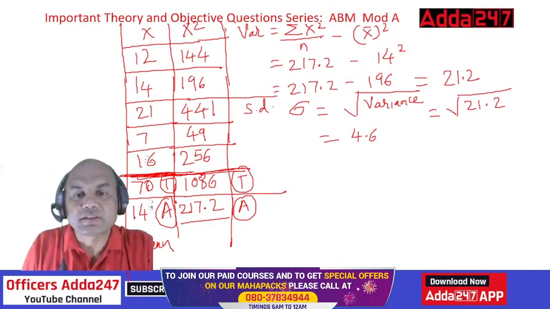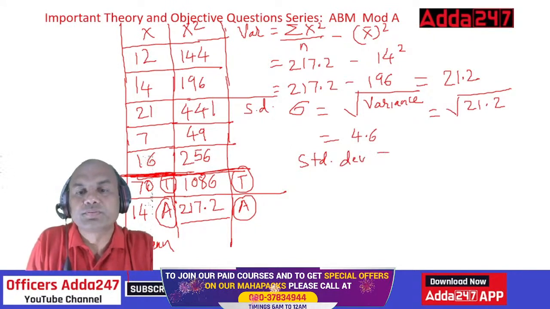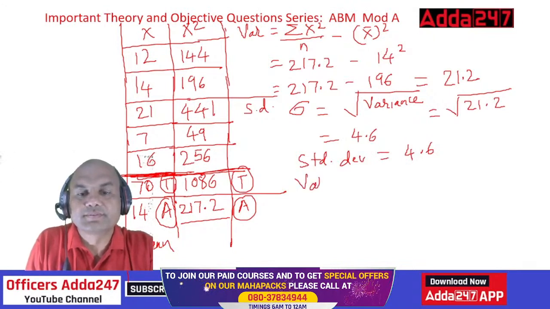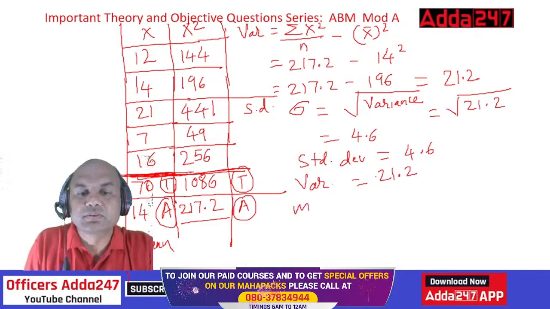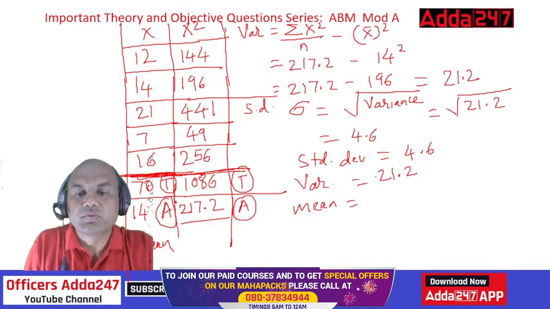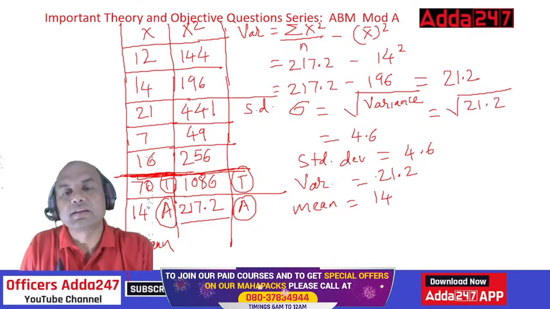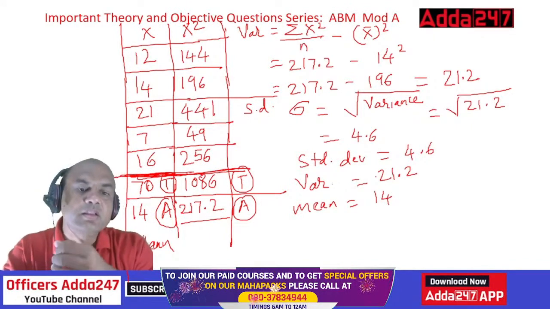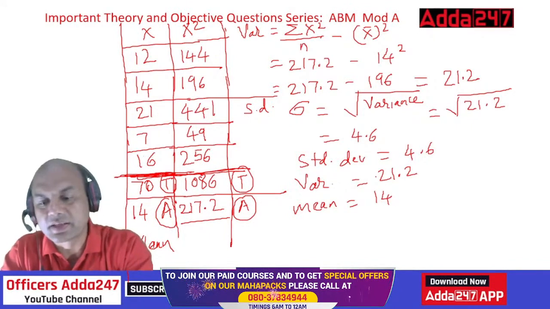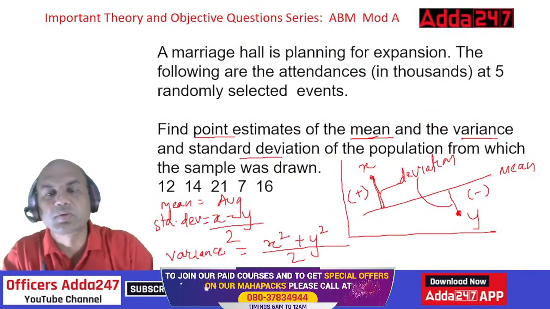My standard deviation is, I'll write it over here, standard deviation equals 4.6 and variance equals 21.2. Okay, and mean equals 14. So this is my final answer: standard deviation, variance and mean, right? Now suppose if I ask you in this series, whatever is given, let me ask you one more question.